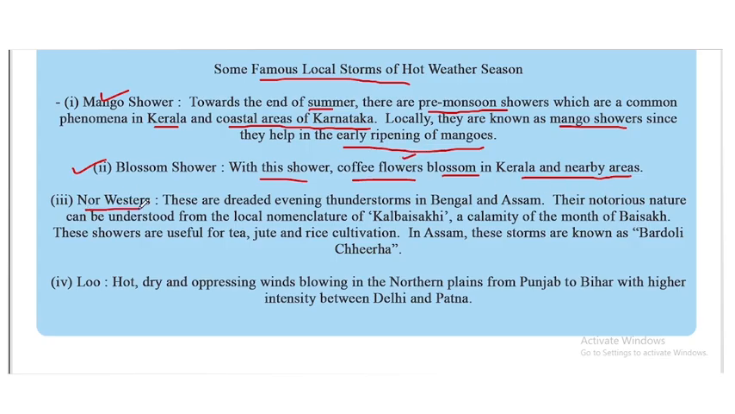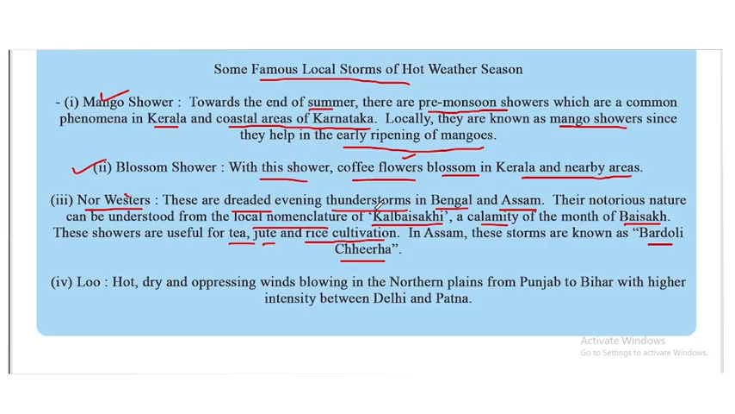Next one, nor'westers. These are dreaded evening thunderstorms in Bengal and Assam. Their notorious nature can be understood from the local nomenclature of Kal Baisakhi, a calamity of the month of Baisakh. These showers are useful for tea, jute, and rice cultivation. In Assam, these storms are known as the Bardoli Chhera.